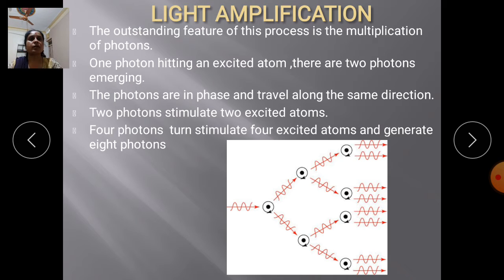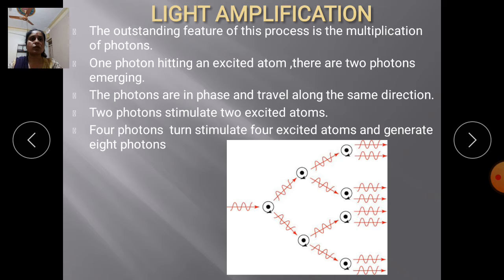One photon hits an excited state atom, and two photons emerge. In this way we get two photons. The photons are in phase and travel along the same direction. These photons also travel in the same direction. Due to stimulated emission, the generated photons are also in the same direction.